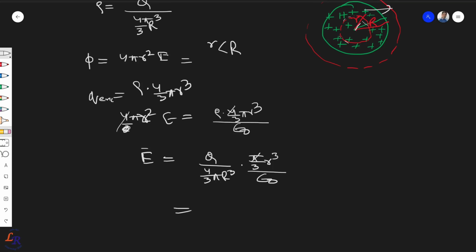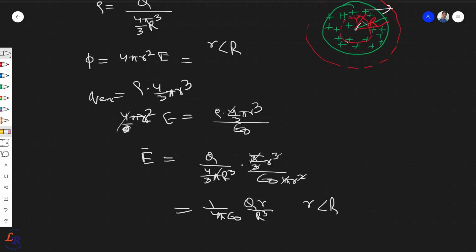So if I cancel pi and 3 here, and R square is gone, this will come into R square, so this 3 will go here. We are left with 1 upon 4 pi epsilon 0, 4 pi R square here, so 1 upon 4 pi epsilon 0 Q r upon R cube, right? So this is the case when r is less than R.